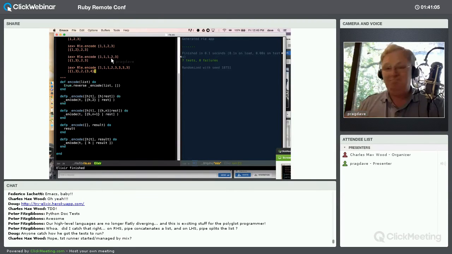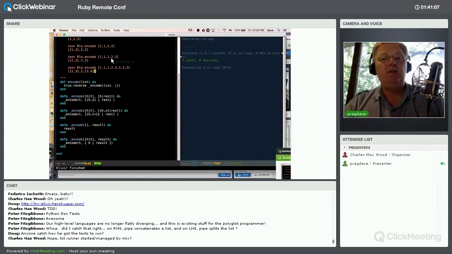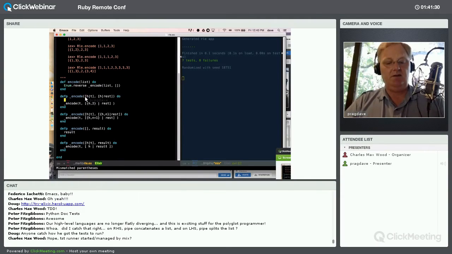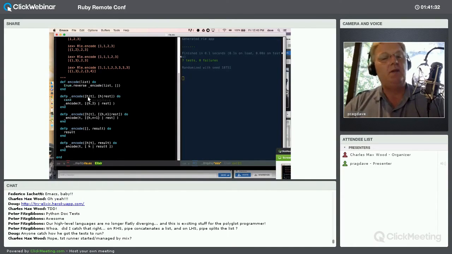Now, can we do better than that? Yeah, we can. What we can do is we can say all of these things here look pretty much the same, right? All I'm doing is I'm taking my input and my result, I'm producing a new result based on that. So can I code that slightly differently? Yeah, I can. Let's code this as a simple loop.